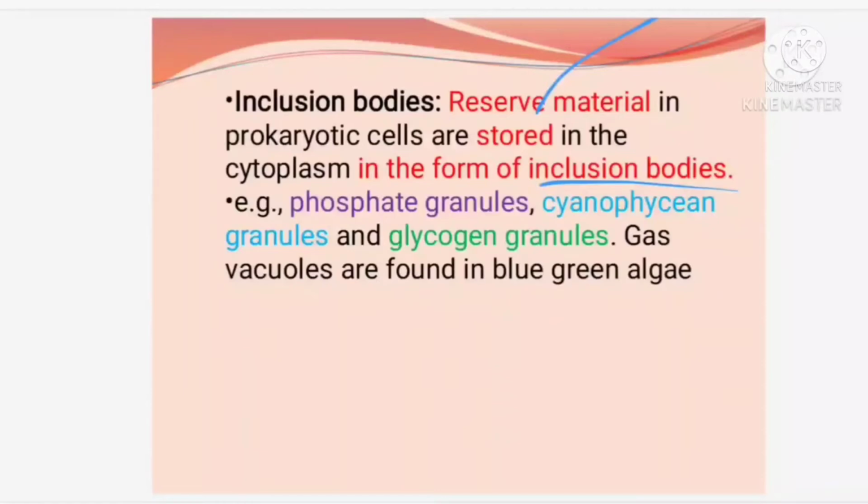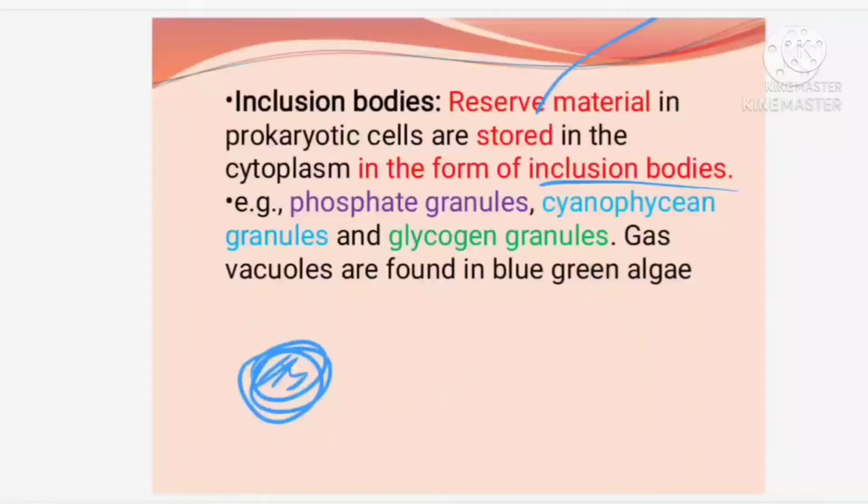It can be like granules. Granules means what? Spherical structures with large amounts of substances deposited in them. Cyanophycean granule, glycogen granule, phosphate granule. So any nutritive substances can be stored inside a spherical structure, we call it as what? The granules, right.